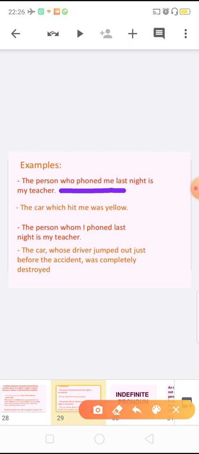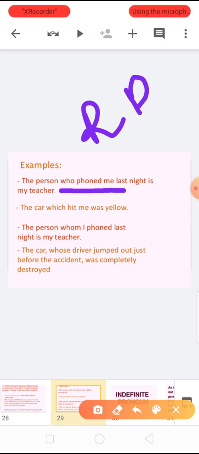So here we are not asking any question, that's why this is a relative pronoun, not an interrogative pronoun. The car which hit me was yellow. Now here which we use for a non-living thing, as I told you, and here we are telling about a car. That car was yellow in color, which hit that person.